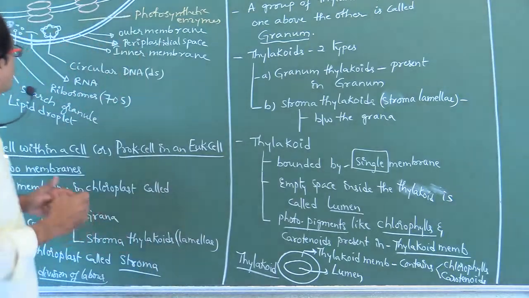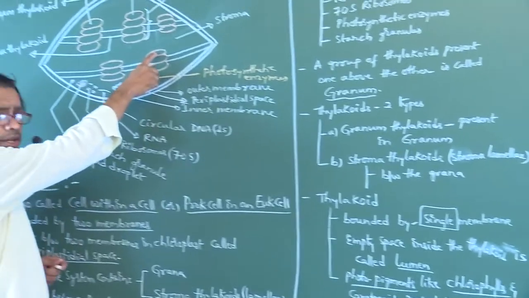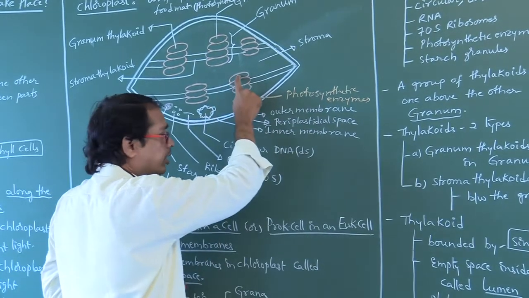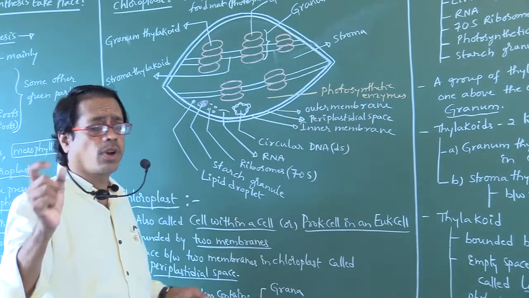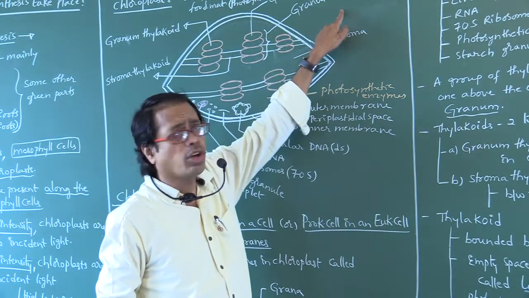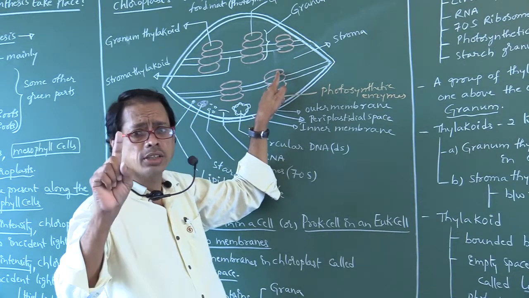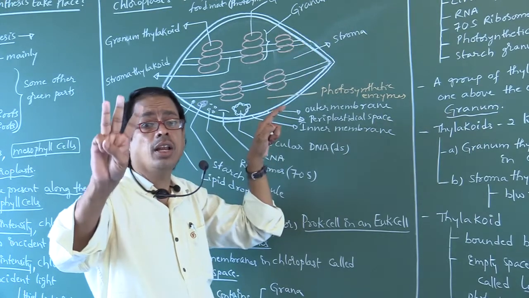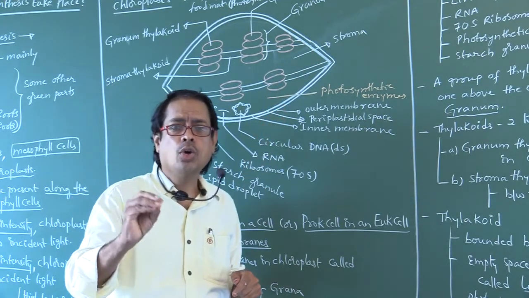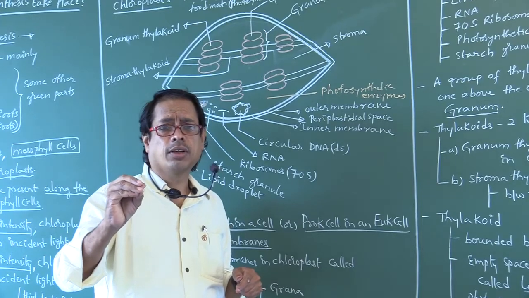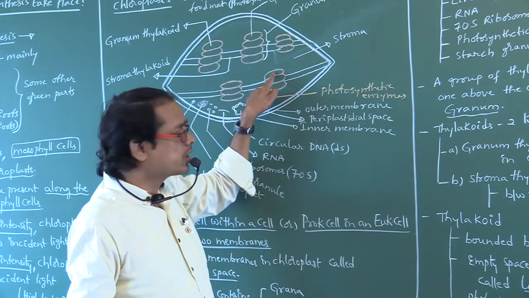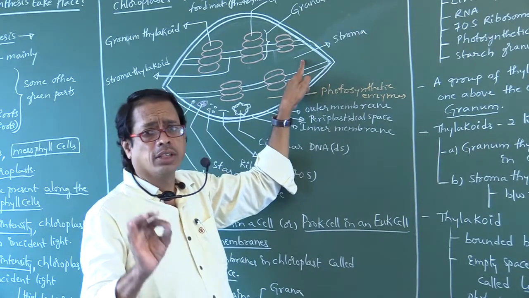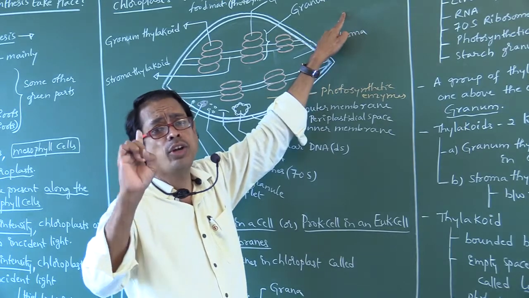Okay. So this is the so-called intrathylakoid space. Right. How many membranes are present from the intrathylakoid space to the cytoplasm? That means the thylakoid membrane, and the inner and outer membranes of the chloroplast. That is a total of 3 membranes. They are not asking about the stroma, they are asking about the cytoplasm.